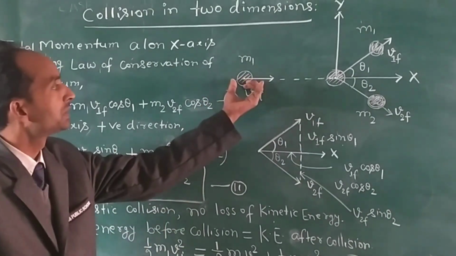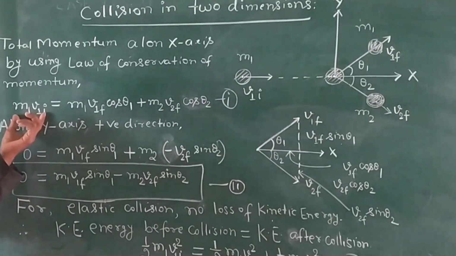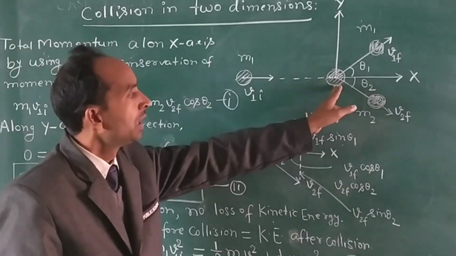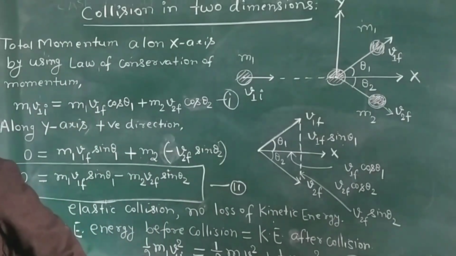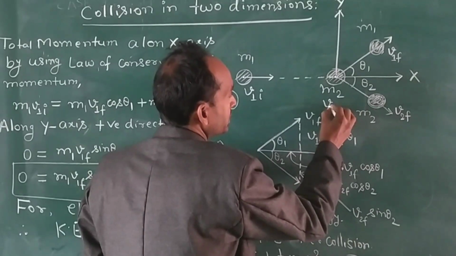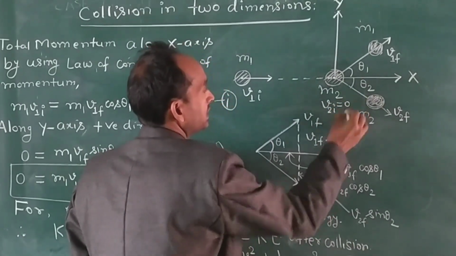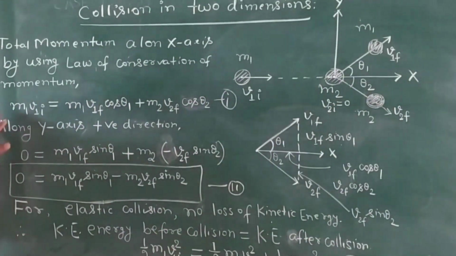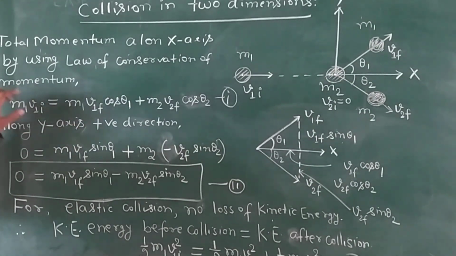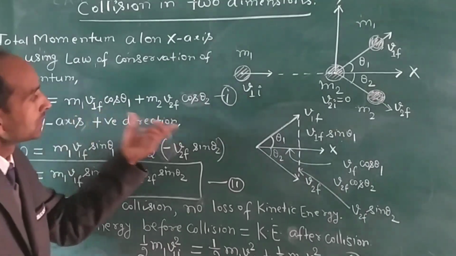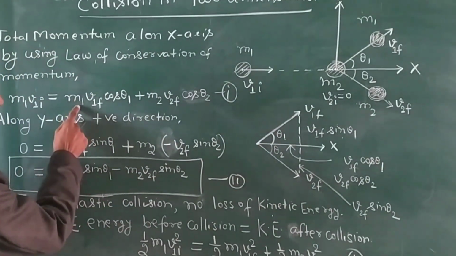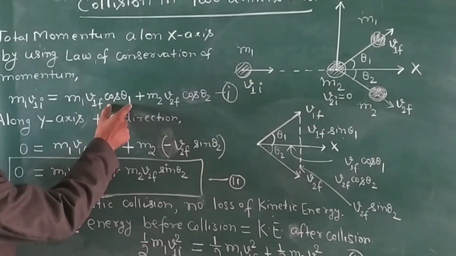So before the collision, the total momentum of the body M1 is M1 V1I, and for the mass M2 the total momentum will be 0 because mass M2 is at rest initially. So on the left hand side, M1 V1I is the initial momentum, and after the collision the momentum of the mass M1 is M1 into V1F cos theta 1.